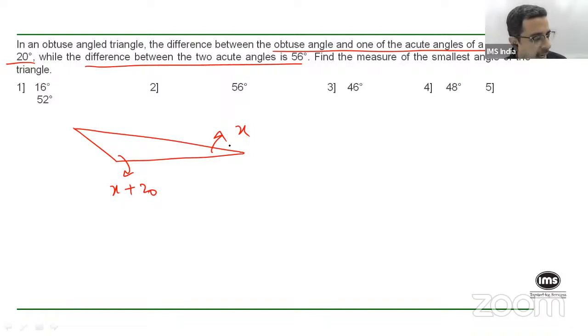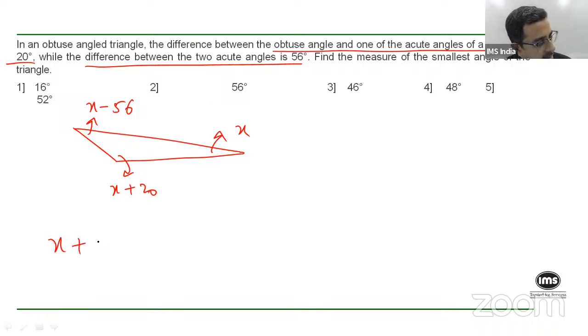Now, if x is the smaller of the two acute angles, then the other acute angle will become x plus 56. But that's not possible, because the obtuse angle itself is only x plus 20 and an acute angle cannot be more than that. Which means that the third angle will have to be x minus 56. Do you get that? And of course, all the three of them should add up to 180 degrees, correct?